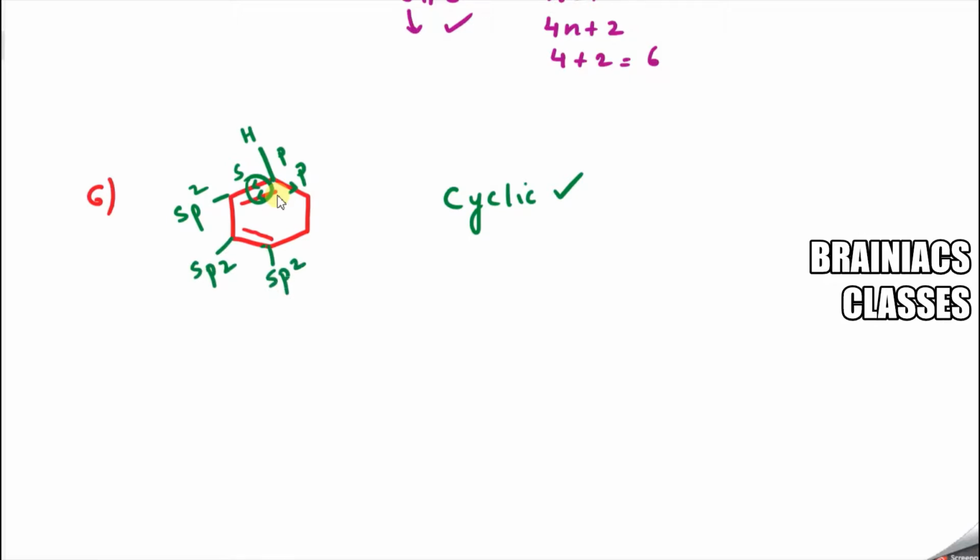But what about this one? If I look here, one valency here, another valency here. So the remaining 2 valencies should be hydrogen and hydrogen. So when I am distributing, this is S, this is P, this is P, this is P. So this becomes what? sp3. So that means it is not planar. sp3 means it is tetrahedral. So from this itself, I will understand this is not aromatic.